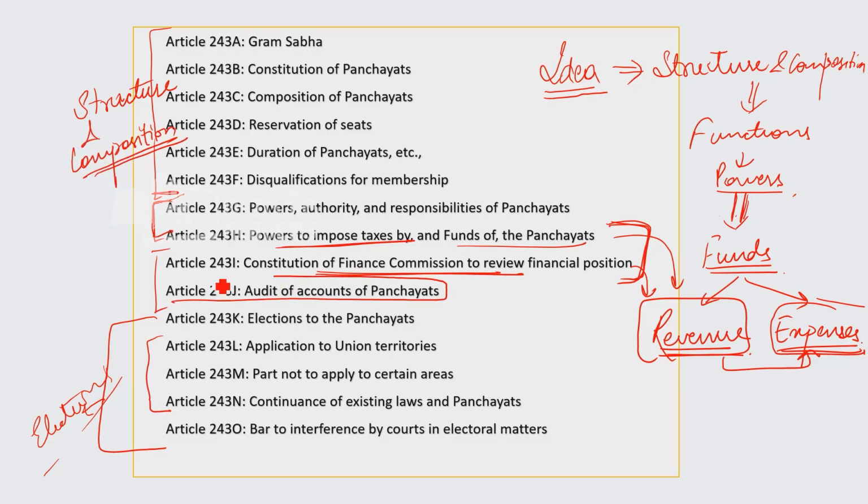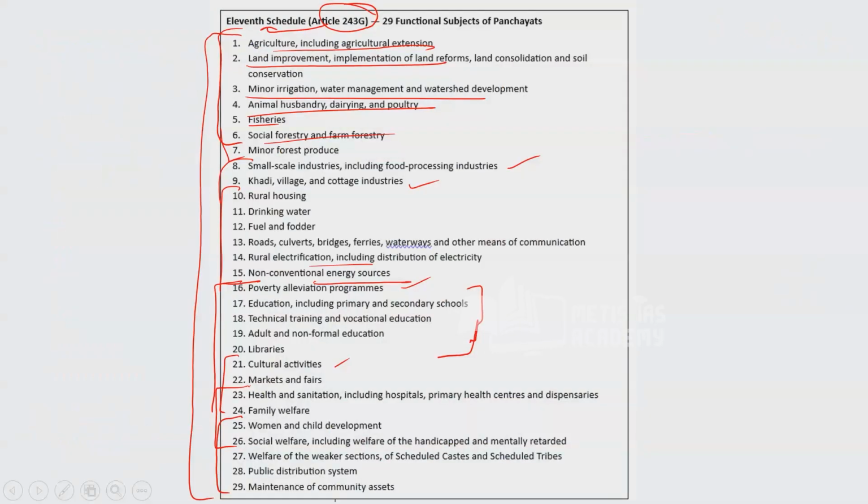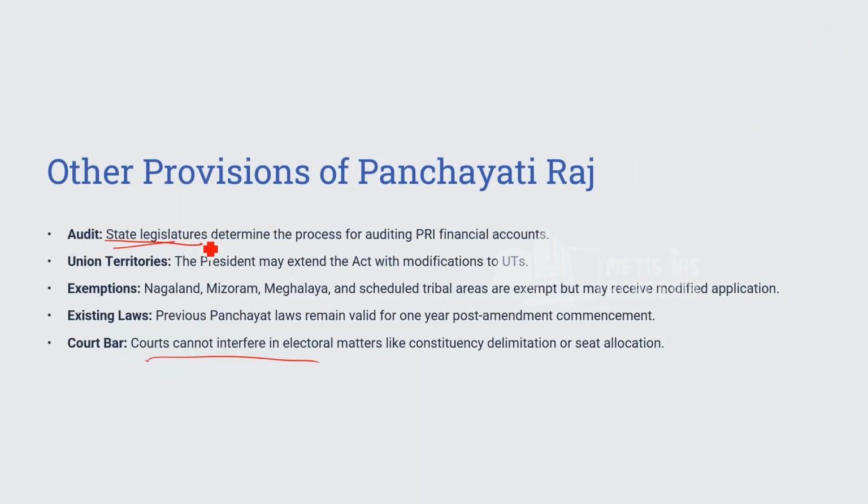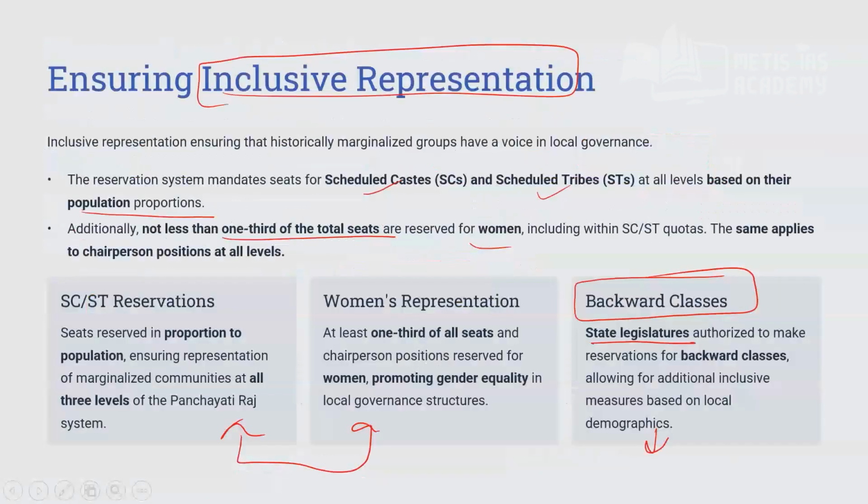So the next article is about audit of accounts, how the accounts will be maintained and how the auditing process will take place. For the auditing of expenses, there is a provision which says that the state legislature will determine the process. Means every state can determine its own process of how auditing will be done, right? So these are the articles.